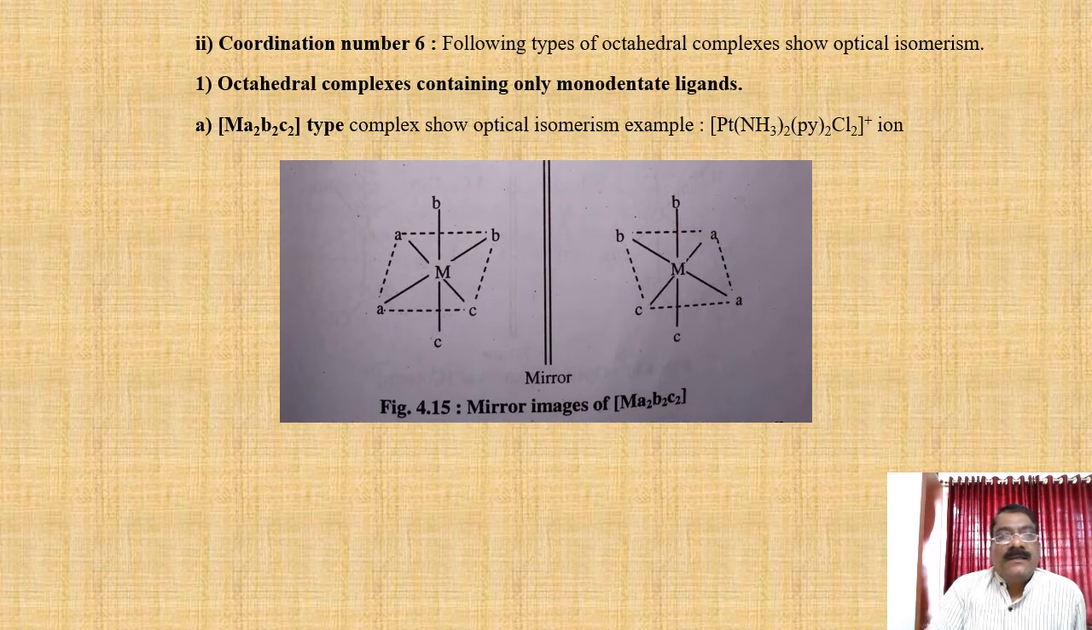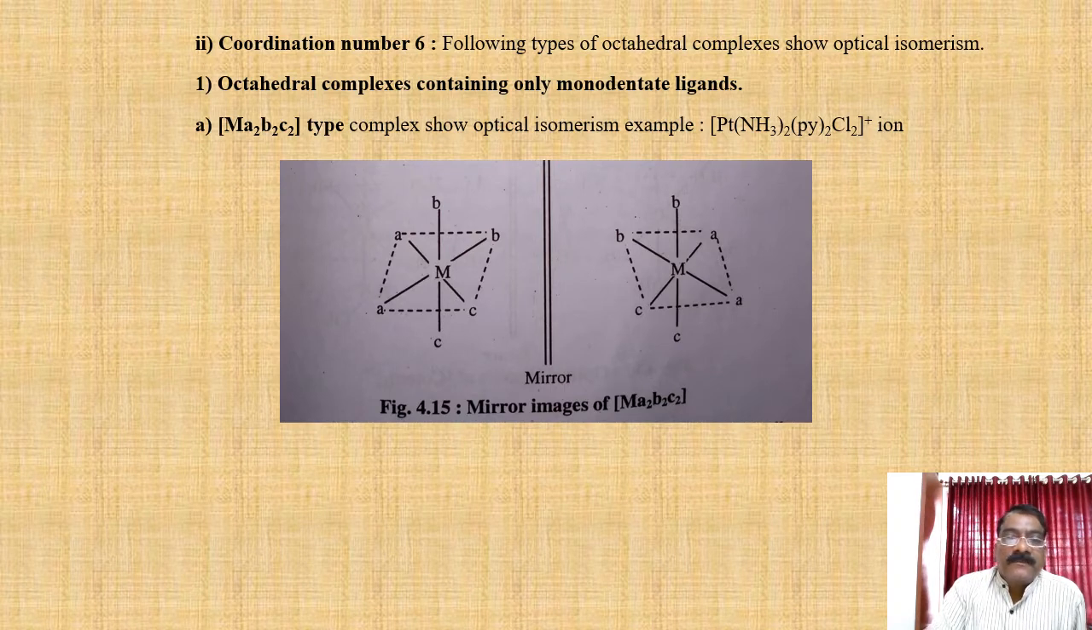Now we are going to see coordination number 6. For coordination number 6, the octahedral shape for the complexes, and this shows optical isomerism. The octahedral complexes containing only monodentate ligands, see for example the Ma2B2C2 type of complex, it shows optical activity. For example, [Pt(NH3)2(py)2Cl2]+ ion.